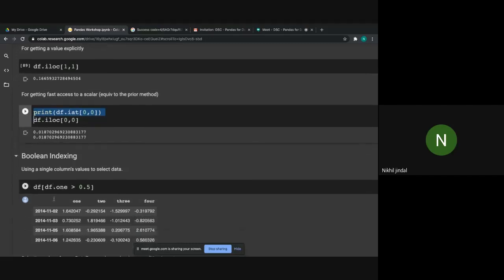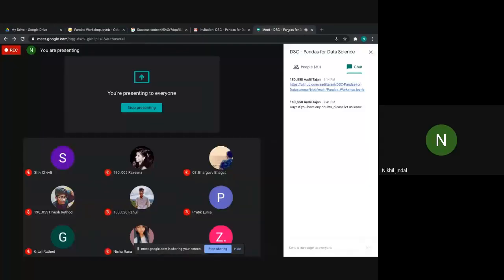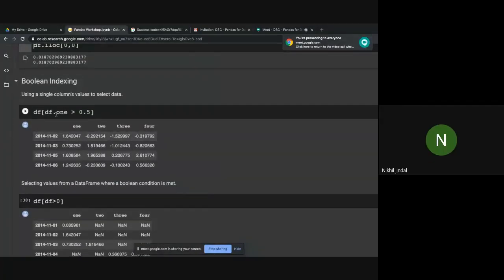Now we will perform Boolean indexing. So df[1] greater than 0.5. What we are doing is using a single column's values to select data. The data set will print only those rows where df[1], that is this column, has a value greater than 0.5. Wherever the particular rows have a value greater than 0.5, this function will print only those rows.